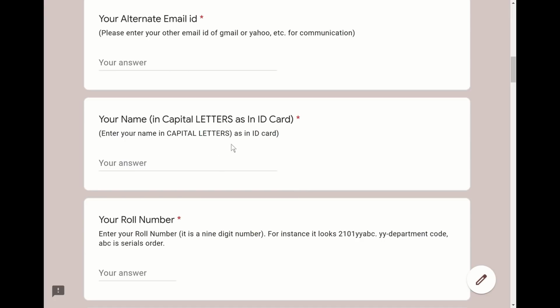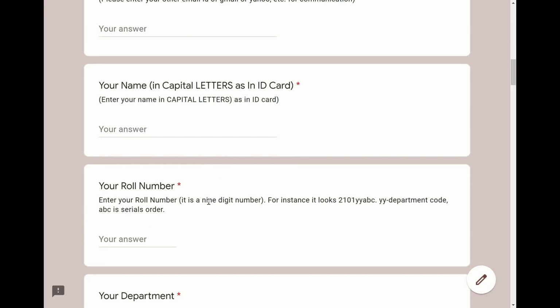Enter your name in capital letters and your roll number. Your roll number would be a 9-digit number, and the roll number starts with 21, which is the year of admission, 01, that is your BTech program, and then there will be another 2-digit number representing your department code, followed by another 3-digit number which starts from 001 to the total number of students in the class.